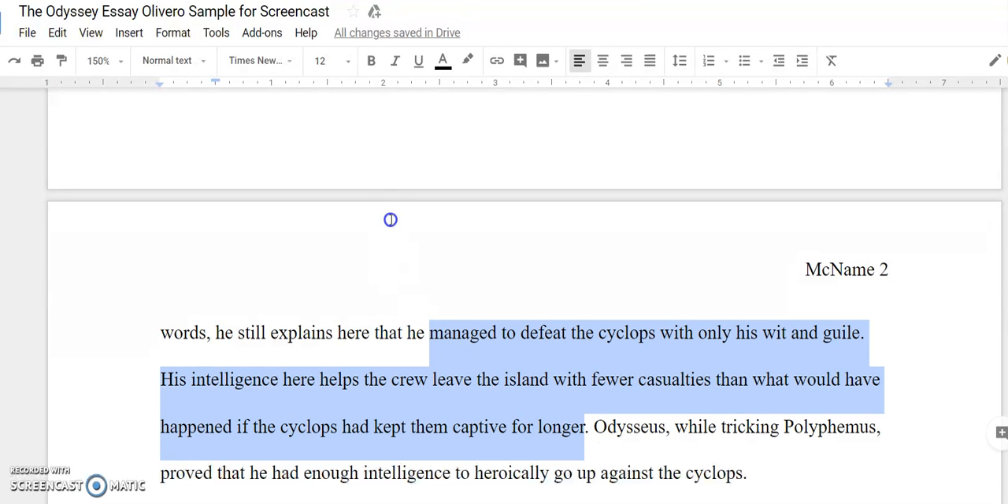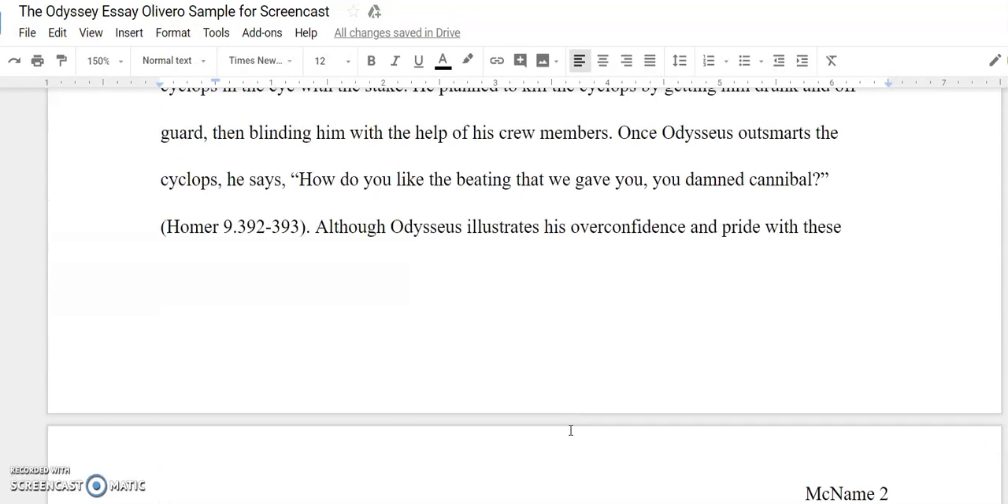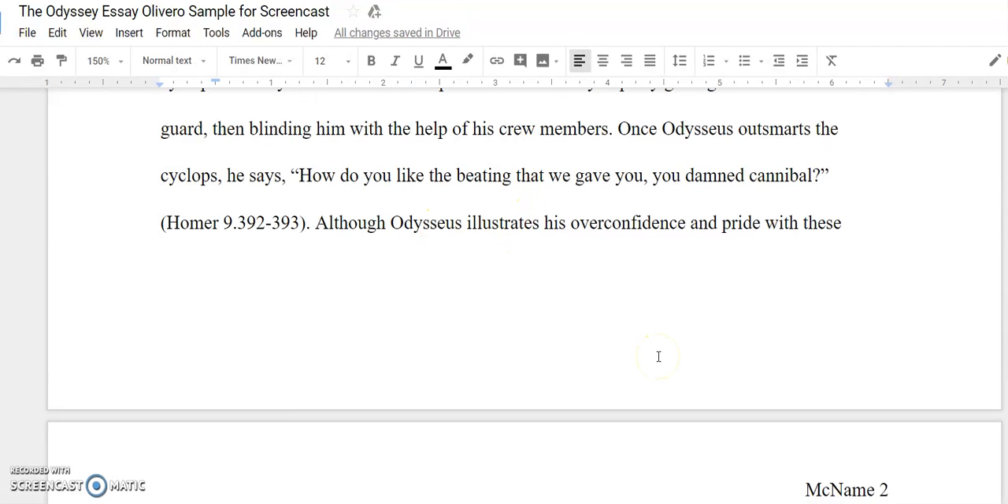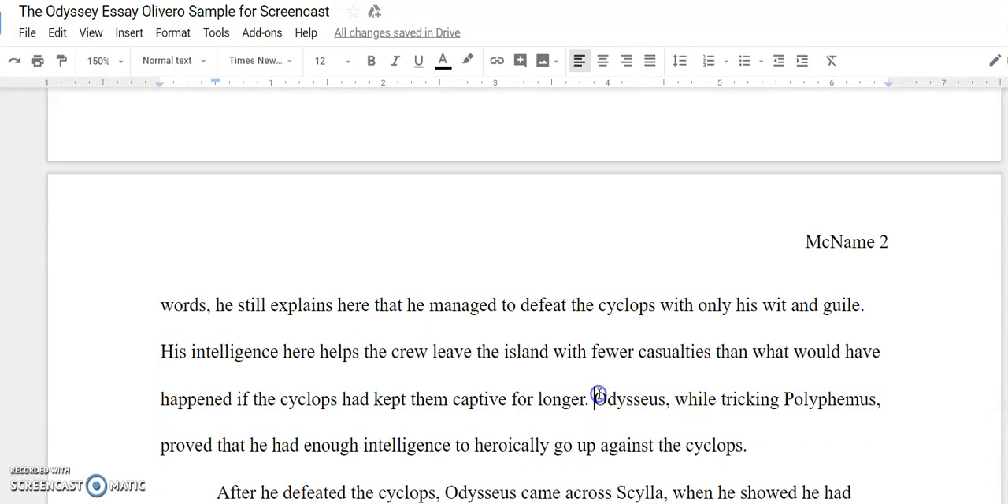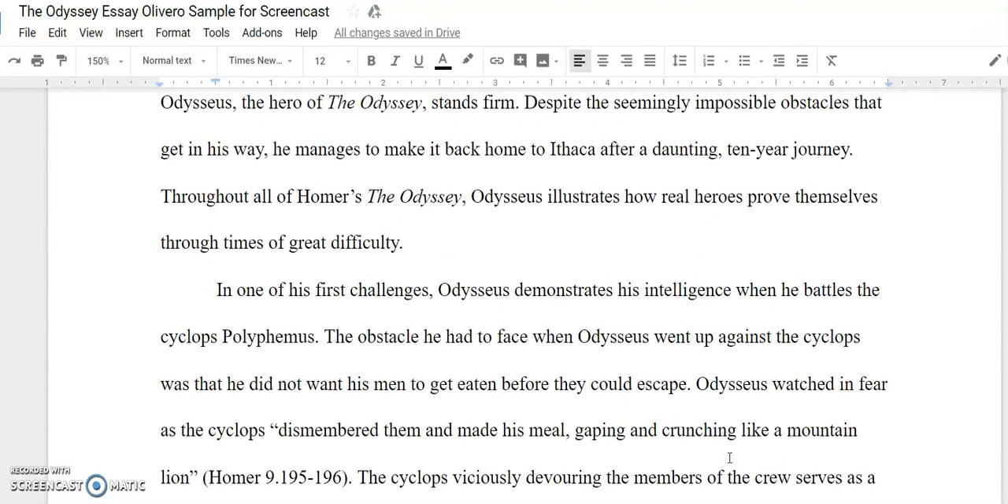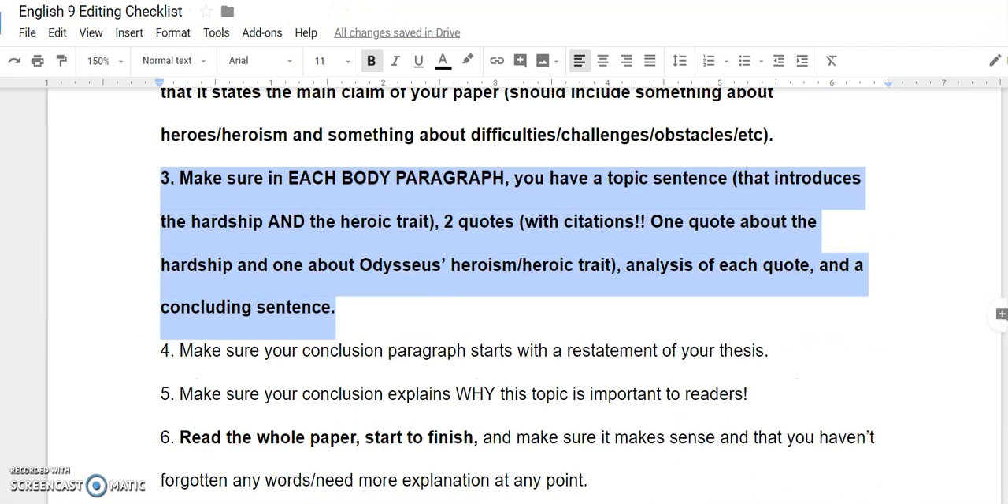So I'm explaining, or whoever wrote this is explaining that Odysseus managed to defeat the Cyclops with his brain. So Odysseus, while tricking Polyphemus, proves that he has enough intelligence to heroically go up against the Cyclops. And I'll probably change that to defeat the Cyclops. There we go. So that's my concluding sentence. So this paragraph is slightly better than when I began. So you do that for every paragraph. Make sure you have every single part.